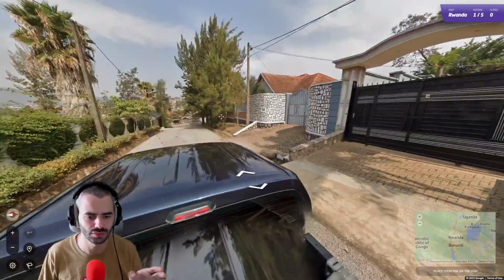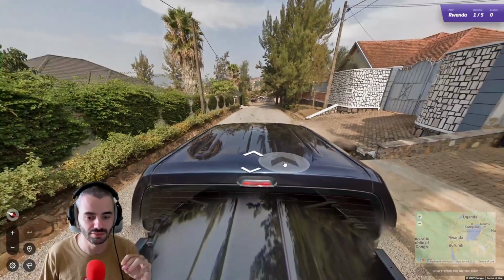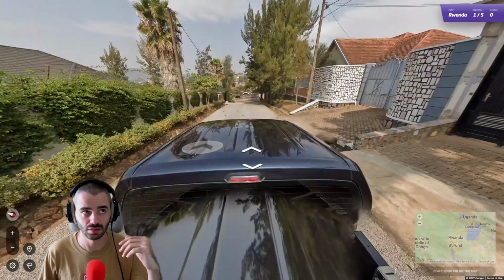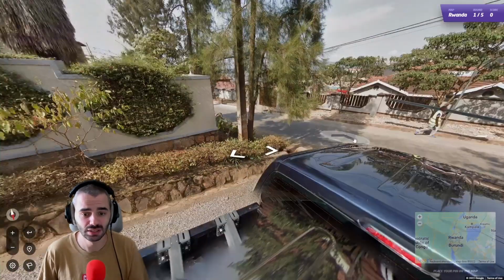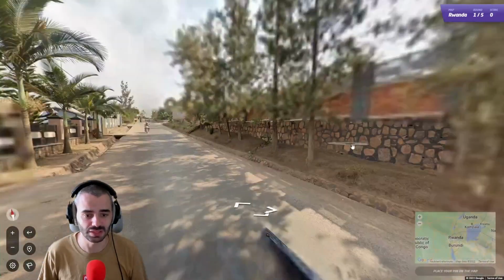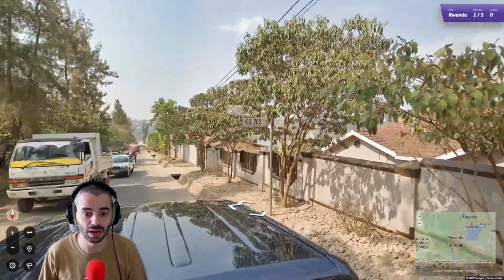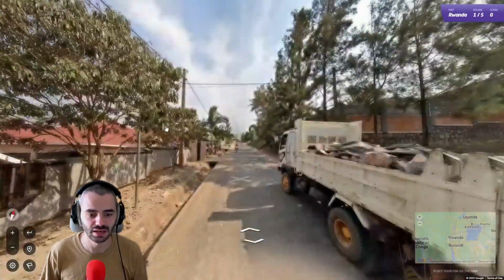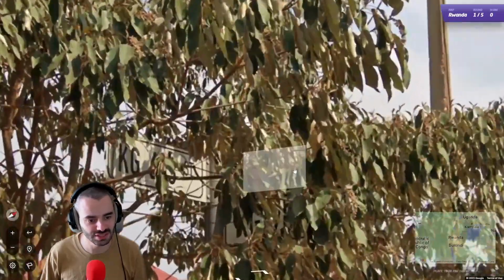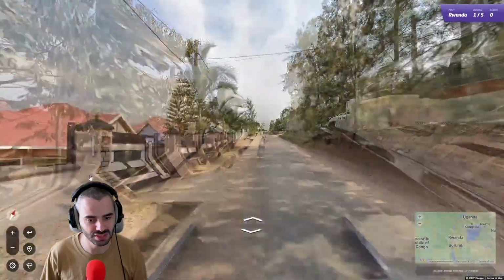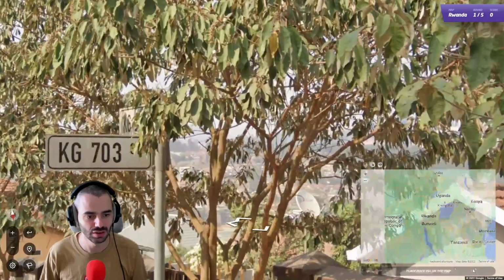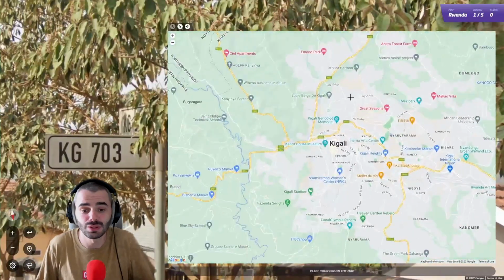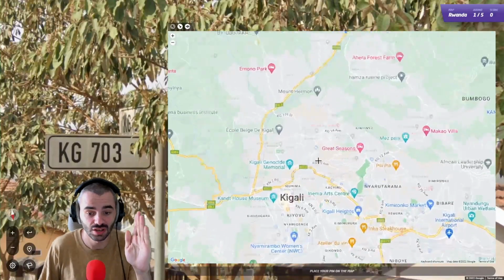Let's just play together. So you will see in Rwanda very often you have this big bulky black car. So we are mounted in the, how do we call that, the bed of the car, okay. And we can see sometimes, not here, but yes, here you can see sometimes the number of the street directly like this. It is not very easy to see here, but we have, in my opinion, 605 and 703. Okay, so here we have the possibility to directly go into Kigali, because we know that it is KG. So KG North Kigali,